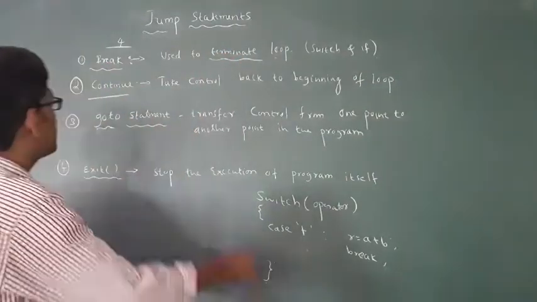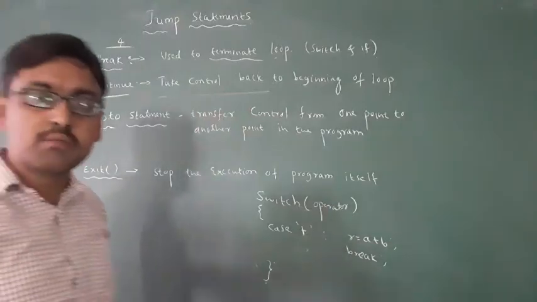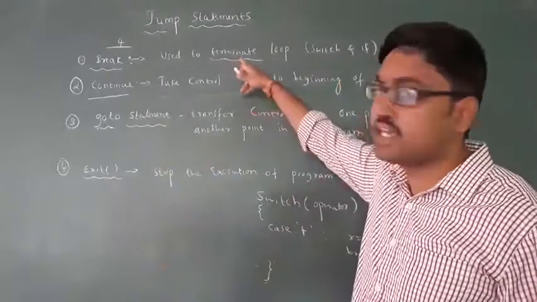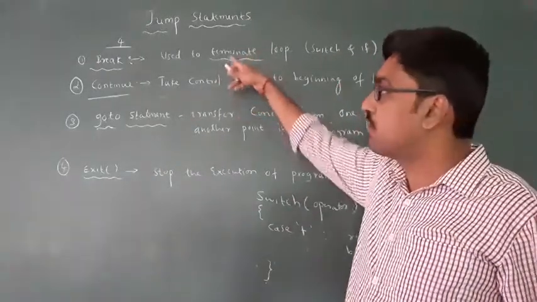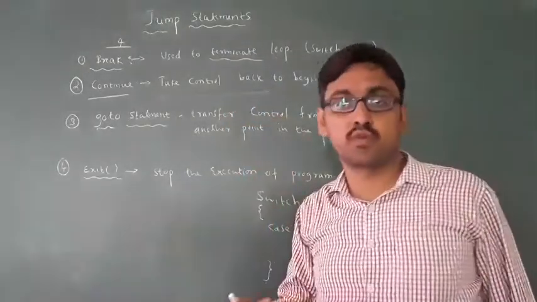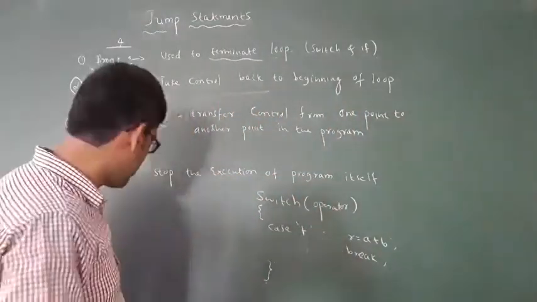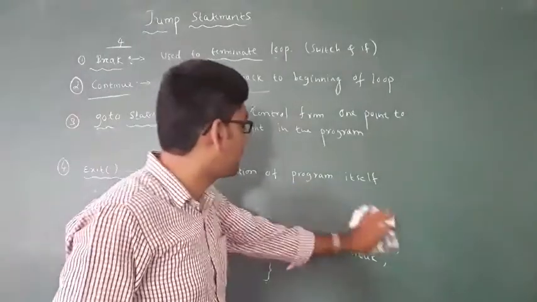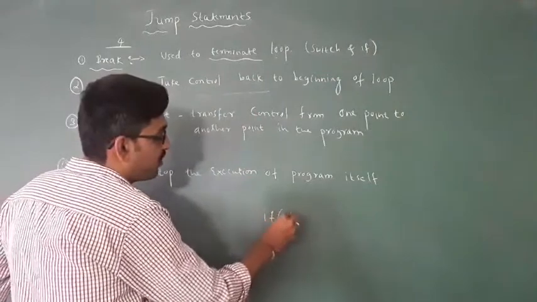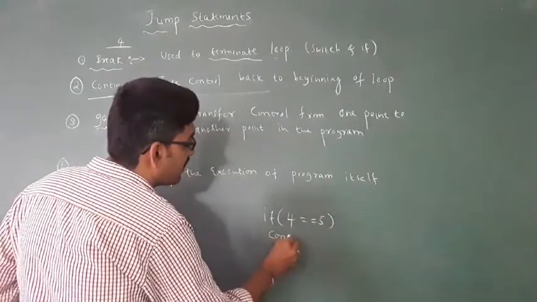The next one is the continue statement. What is the use of continue? The name implies that it is used to continue the loop. Break is used to terminate the loop, but continue is the opposite. If the condition is false, you have to continue the loop. For example, I am writing one example, then you can understand the use of continue. I am writing here: if 4 is equal to 5, then continue.